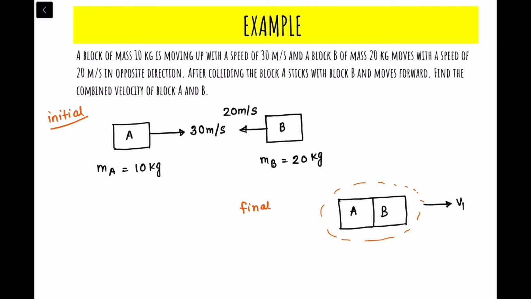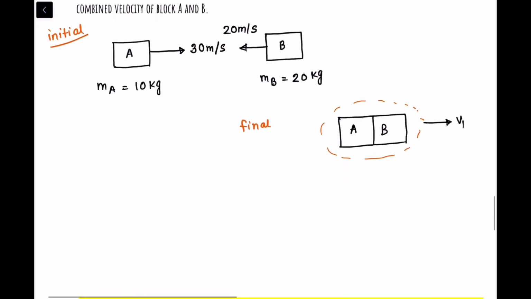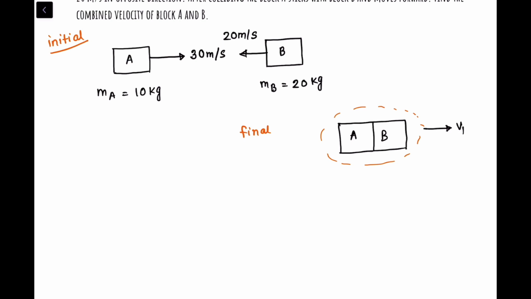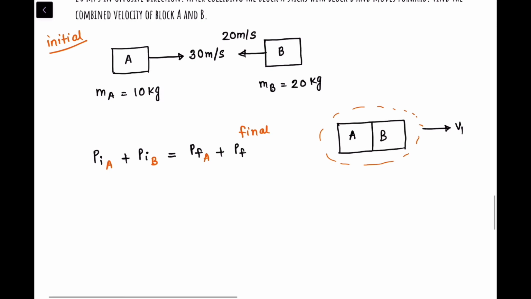Over here, this is also an example of a collision problem. In the collision problem, what happens? The momentum of mass A plus the momentum of mass B together will be conserved, right? So I can write that the initial momentum of car A plus the initial momentum of car B will be equal to the final momentum of car A plus the final momentum of car B, right?